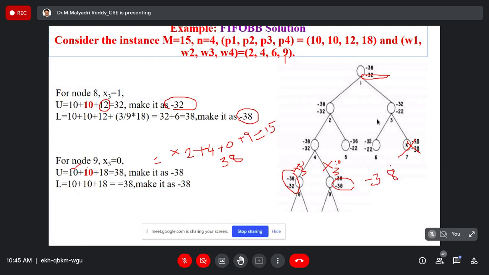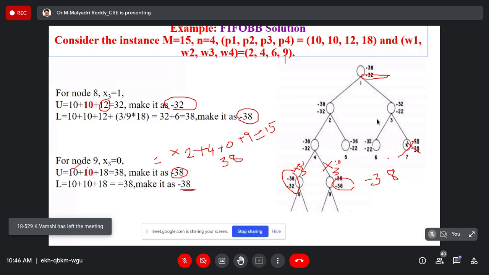This point important. While adding the nodes, whenever the upper bound value exceeds the existing one, the upper bound value will update. Now U value will become minus 38. And lower bound value is also minus 38. Not exceed the limit.